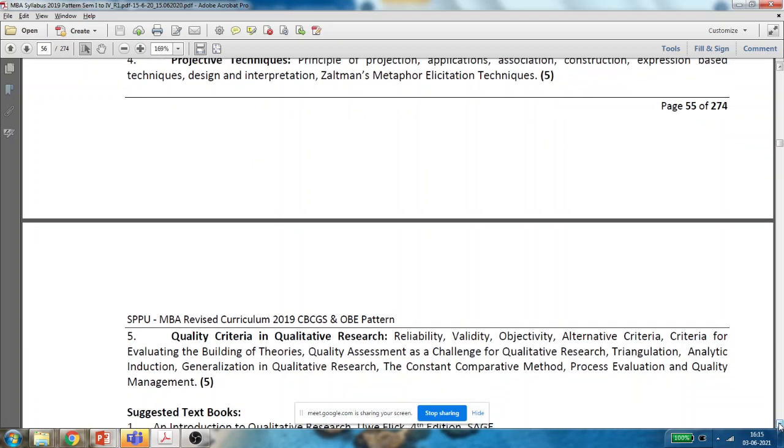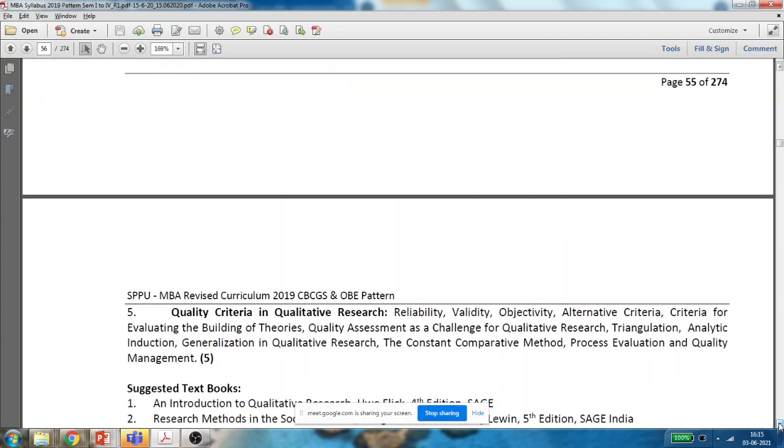And then the last topic is quality criteria in qualitative research. Whenever we are talking about qualitative research, what criteria do we use? There are certain characteristics. Suppose the research has to be reliable, it has to have validity, it must be objective. The research has certain criteria, and there has to be a theory related to it.